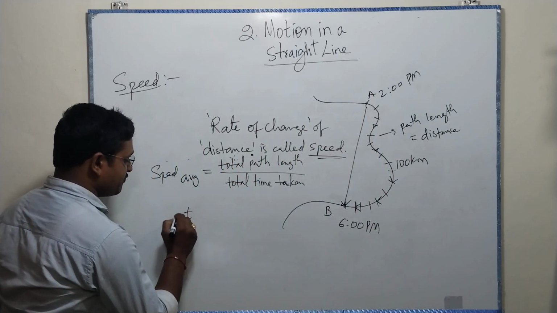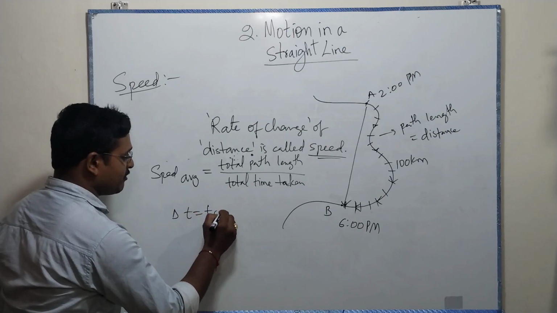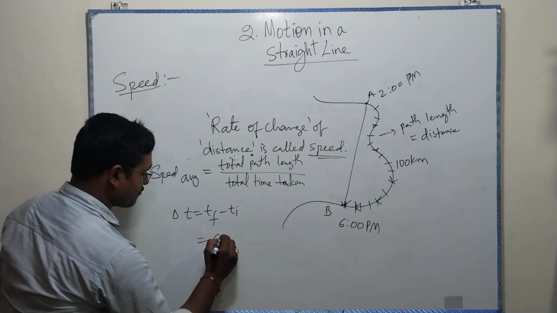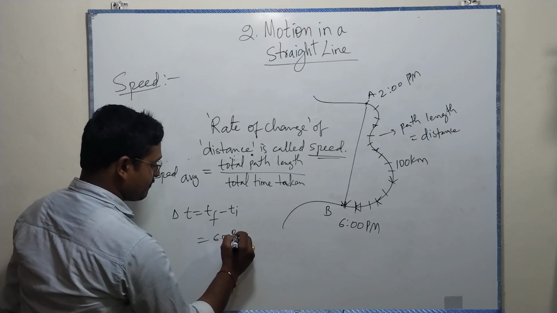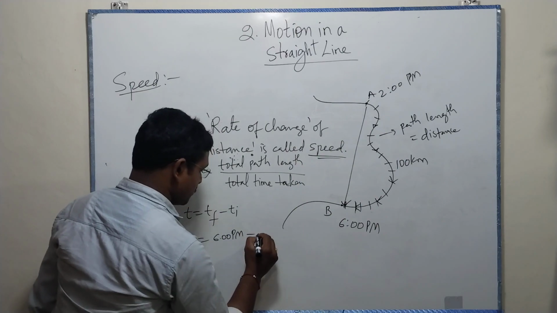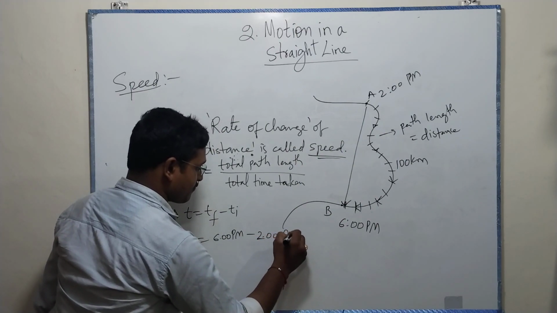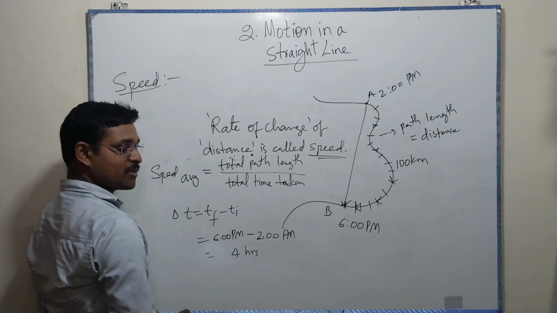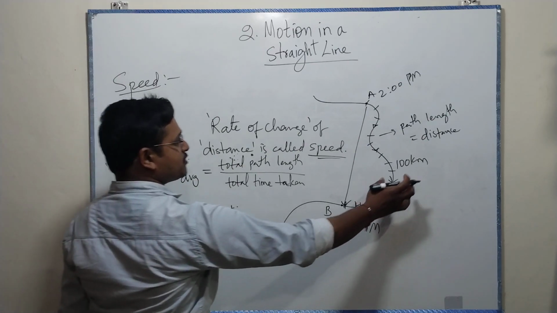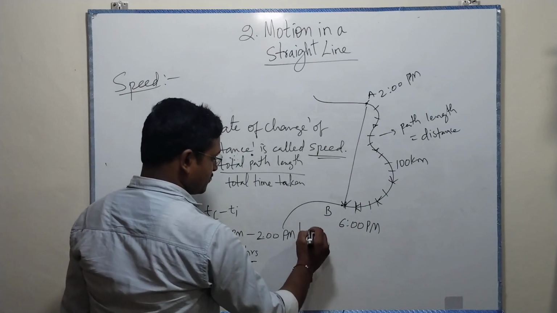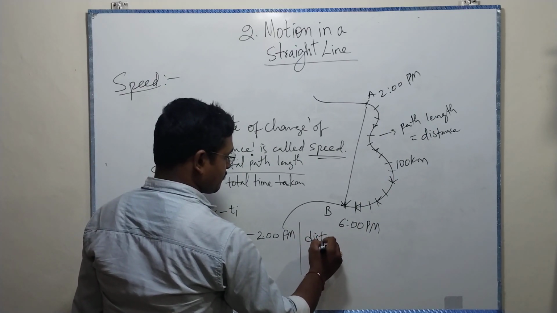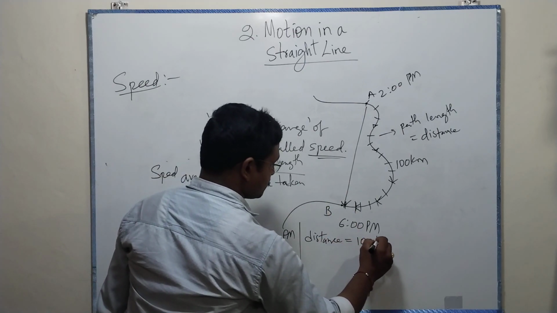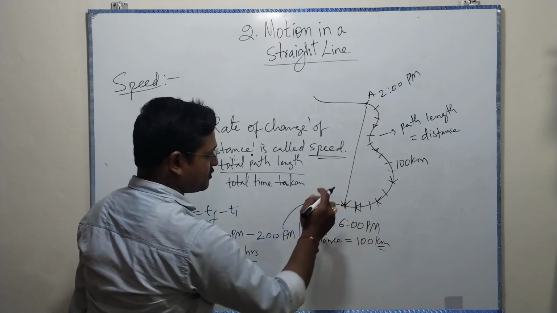The time difference is t final minus t initial. The final time is 6 p.m. minus the initial 2 p.m., which is 4 hours. And the distance is equal to 100 kilometers, the total distance.